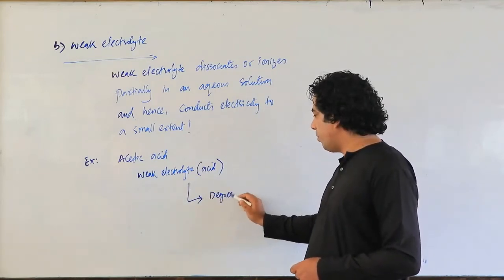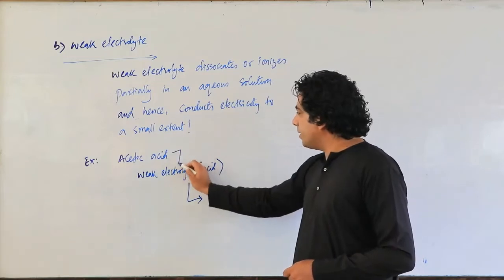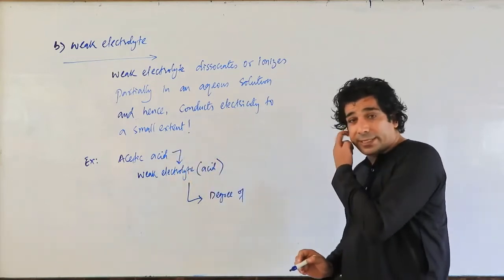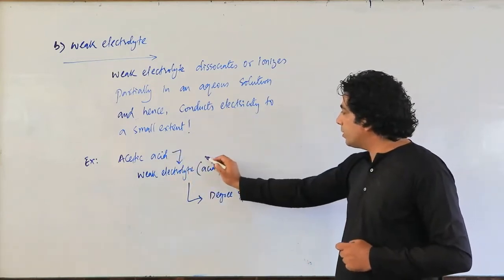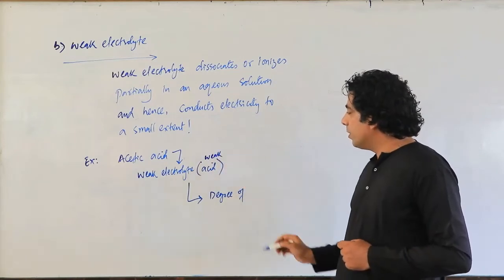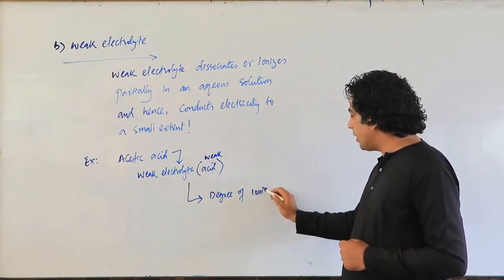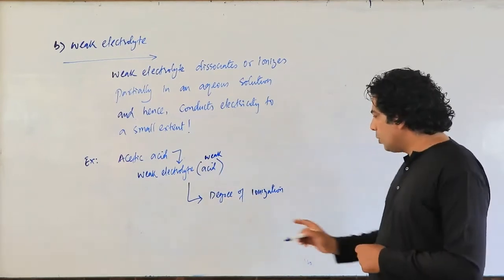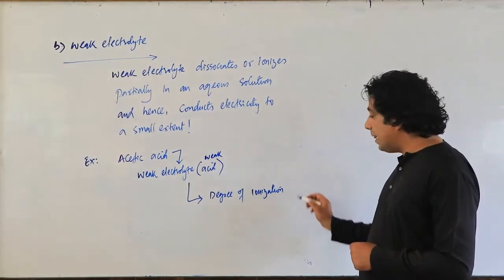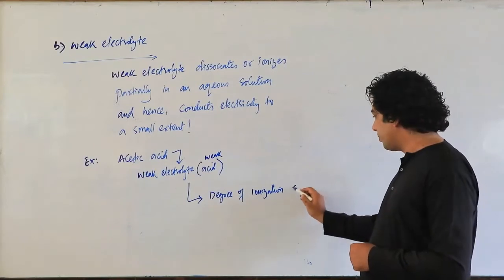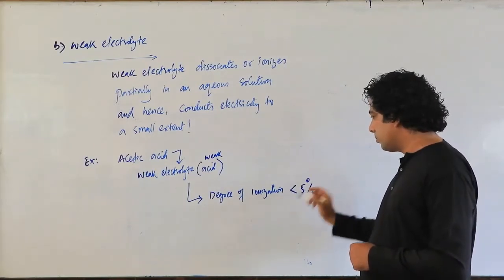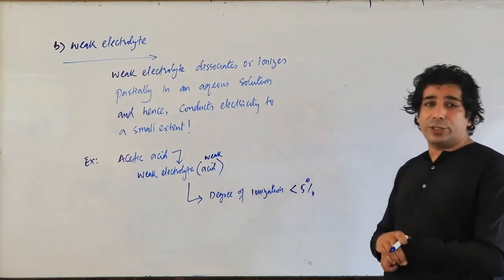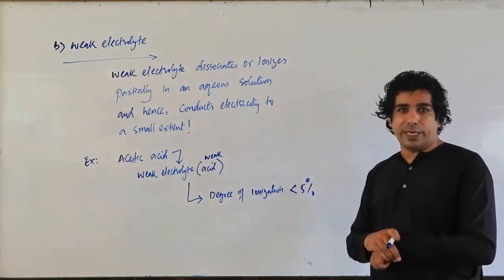So acetic acid is a weak electrolyte, a weak acid, and its degree of ionization, that is alpha, is less than 5%, my dear friends.